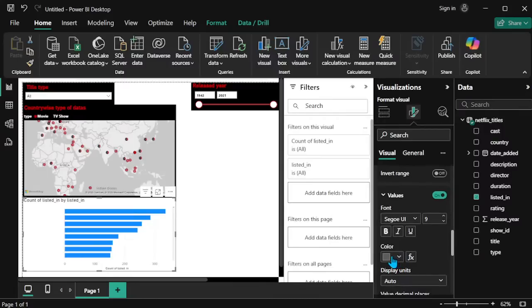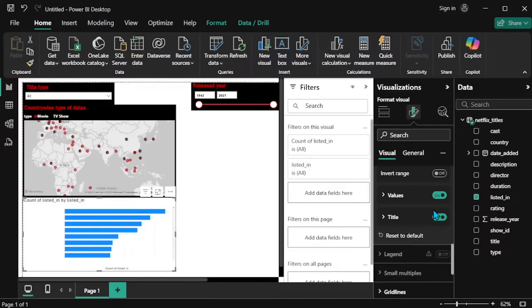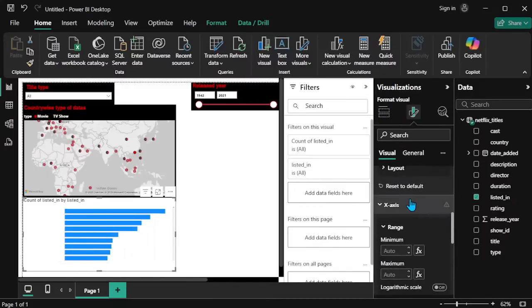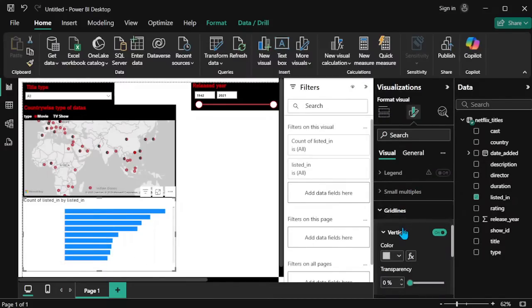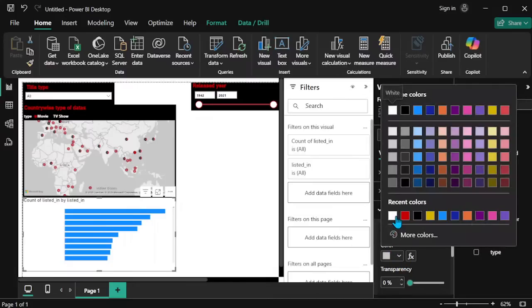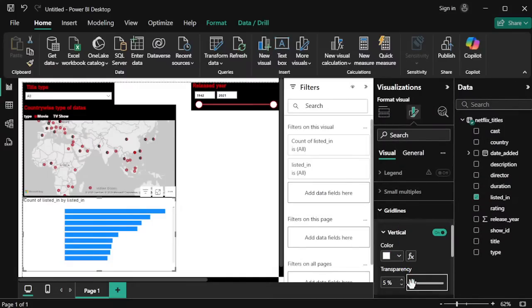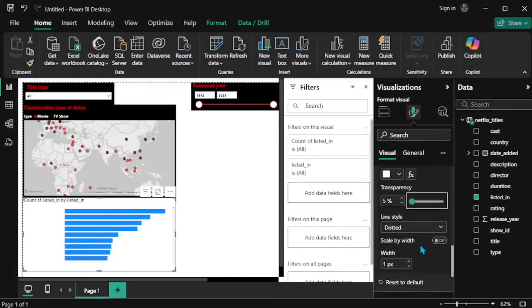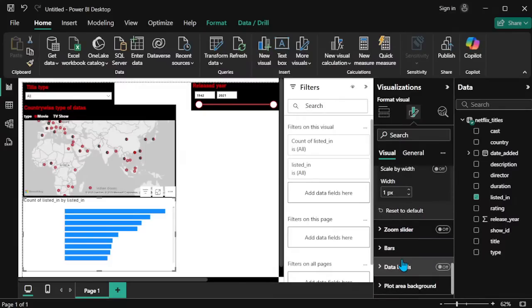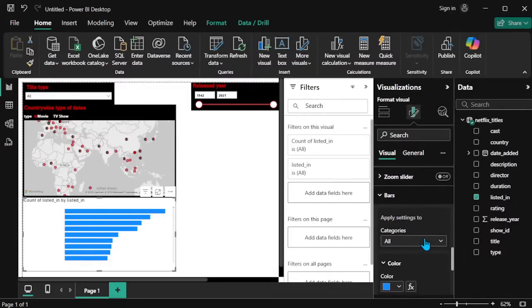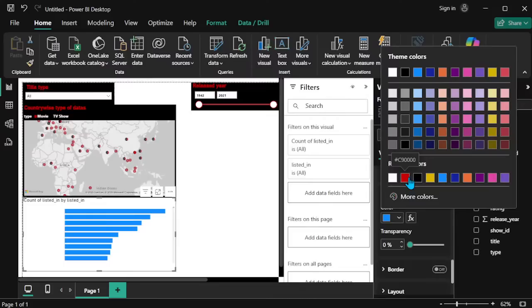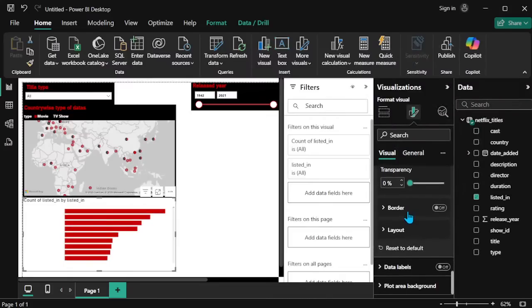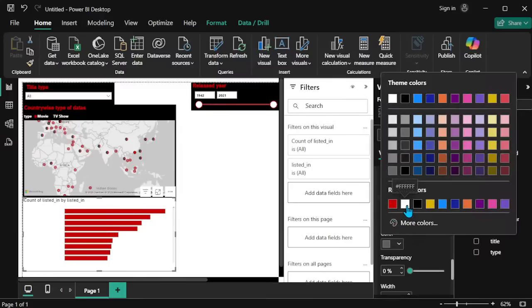Going to the values and converting them to the same white, making it bold and increasing the size to 10. The x-axis title is also not needed, so I will hide that. And the grid line is helpful for showing the particular values. It is dotted. Now we are going to the bars. The color is red. The border, if we need it, I will turn on and give it a white border.